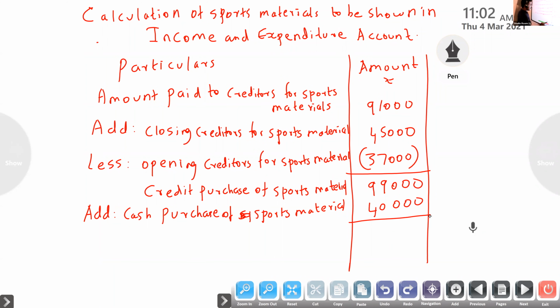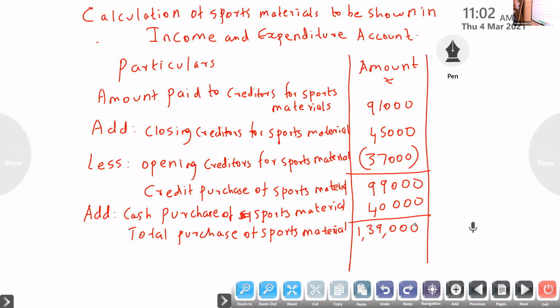Then this will be the total purchase of sports material. Okay, credit purchase plus cash purchase, that is total purchase.